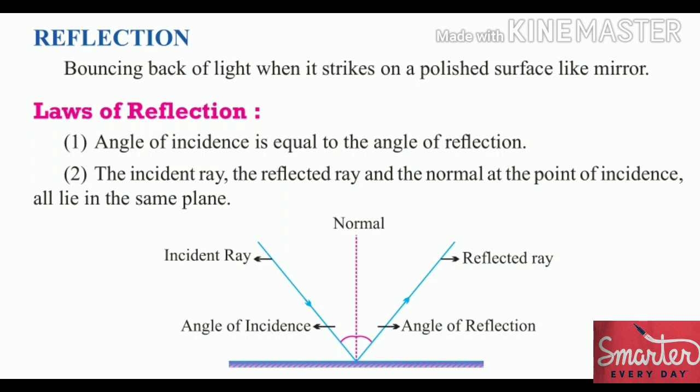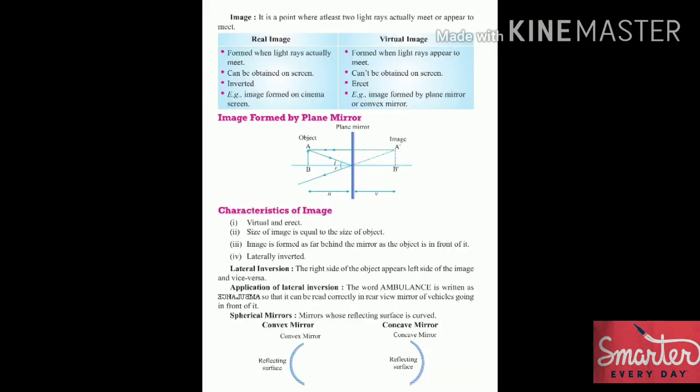Normal is an imaginary line. A question came into my mind. What is an image? The answer to this question is: it is a point where at least two light rays actually meet or appear to meet. Now, images are of two types, real image and virtual image. Let us study the difference between the two.